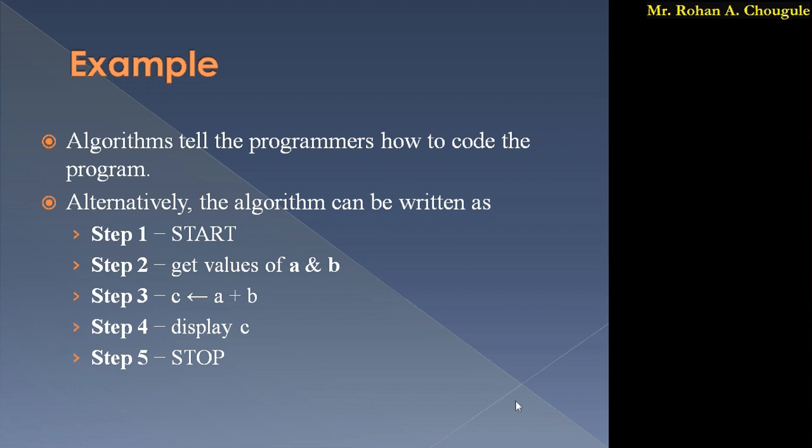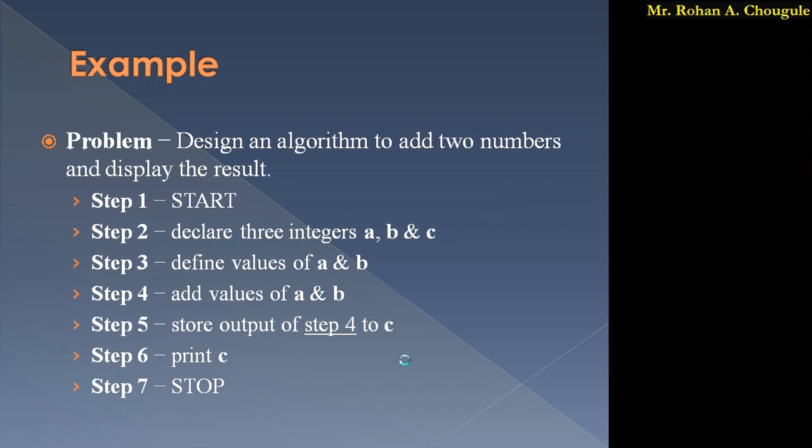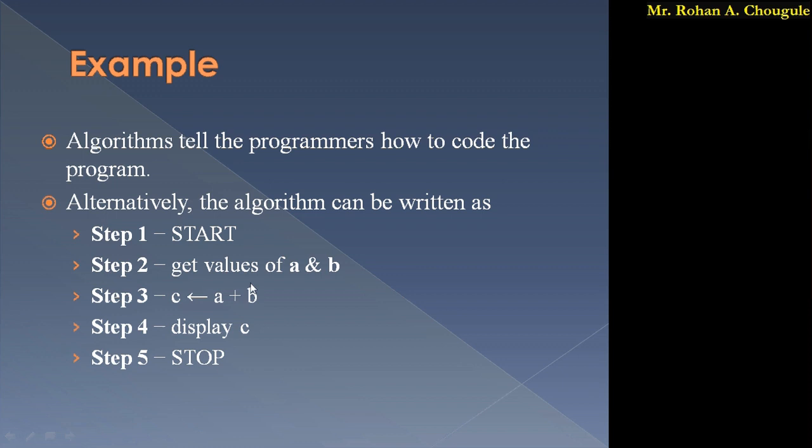Here I have reduced 2 steps. In the earlier case I first declared 3 integers, then assigned values to them. But in this case I have simply assigned the values to a and b. After that, simultaneously I have added a and b and stored the result in c, and the last step is display c.